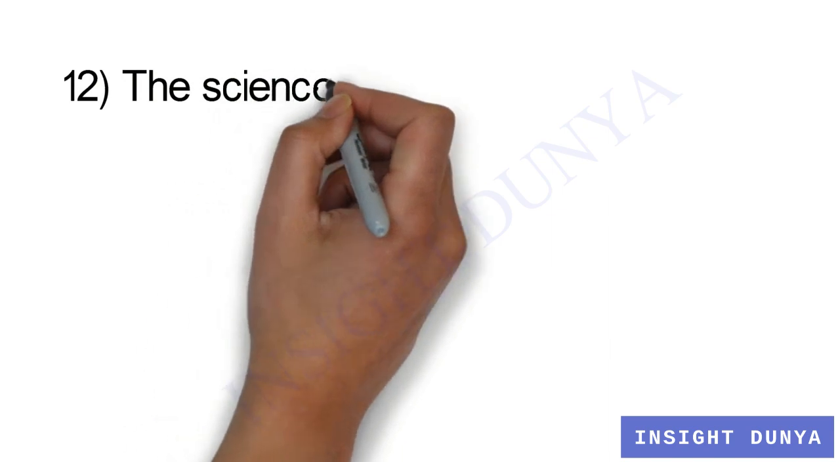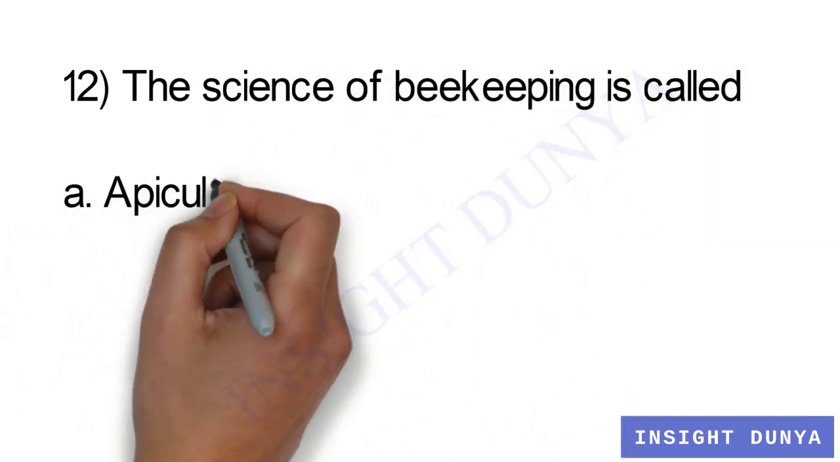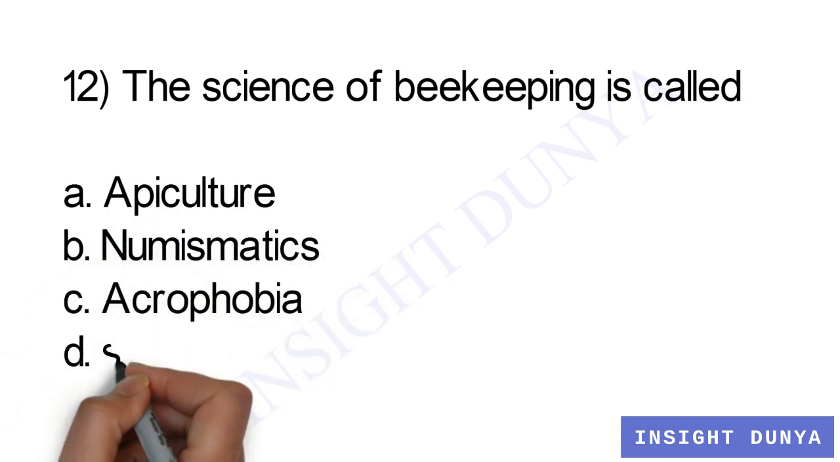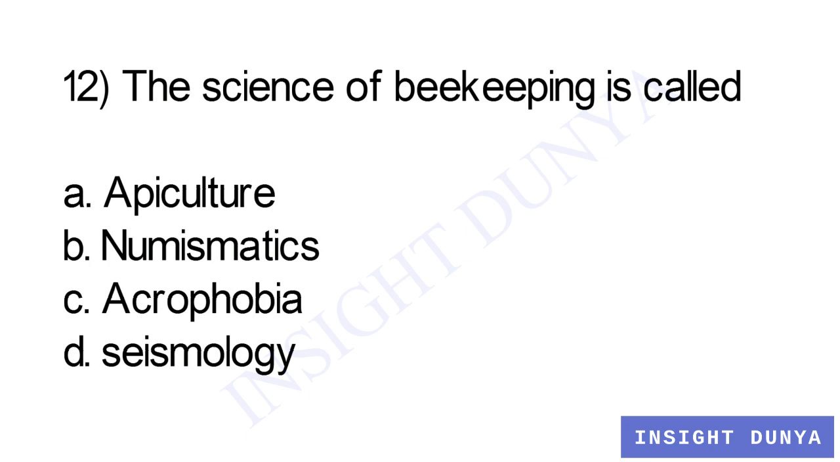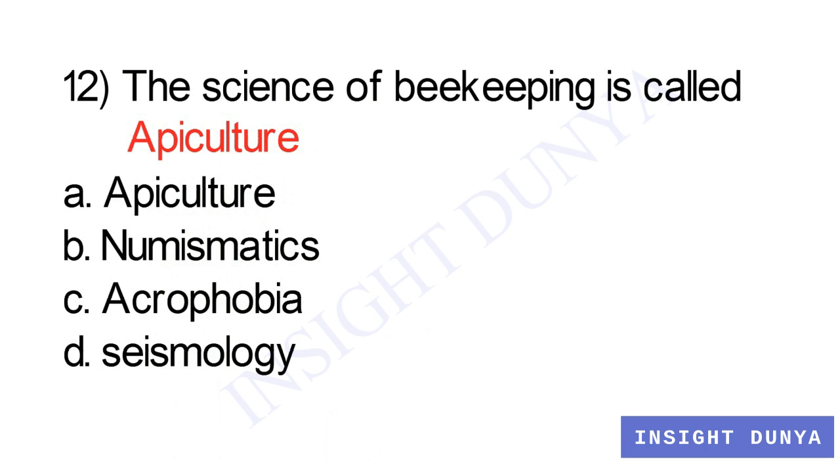Question number 12. The science of beekeeping is called A, apiculture, B, numismatics, C, acrophobia, D, seismology. Seismology is the study about earthquakes. Acrophobia means fear of height. Numismatics is the collection of coins and currencies, and apiculture is the science of beekeeping. Therefore, option A is right.